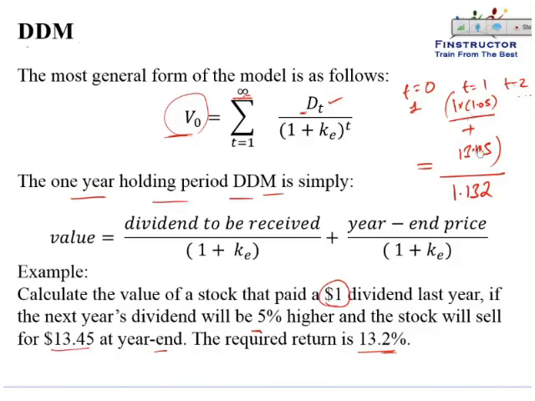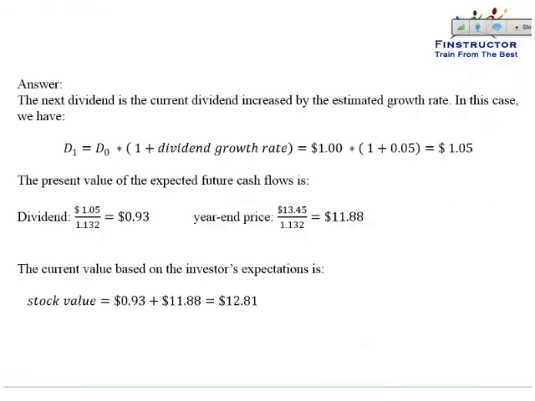So the total cash flows, however, are coming at the end of the year. So how much will we be willing to pay for these cash flows today? We need a return of 13.2%. So if we pay a value discounted back by 13.2%, then essentially we will get a 13.2% return over the 1 year period if we pay a price equal to $11.88.